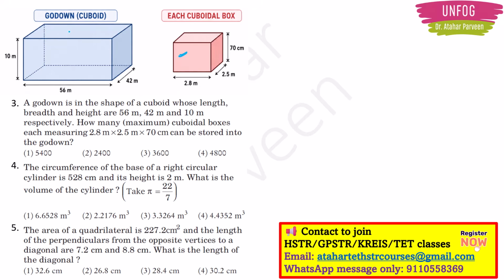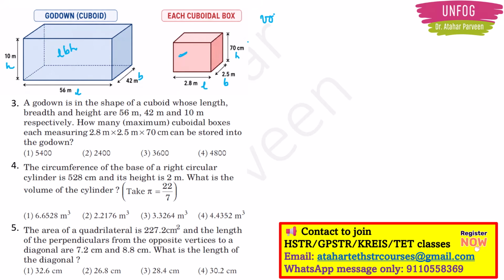Okay, they are giving the dimensions of the godown. Length is 56 meter, then breadth is 42 meter, height is 10 meter. Like that only they are giving the dimensions of the cuboidal box which should be put in the godown, right? So here they are telling that the 3 dimensions are 2.8, 2.5 and 70, right? So this one will be length, this one will be breadth, this one will be height. So in order to solve this problem, the first thing you should know is the volume of a cuboid. So what is the volume of the cuboid? LBH, right? So that LBH you have to use here.